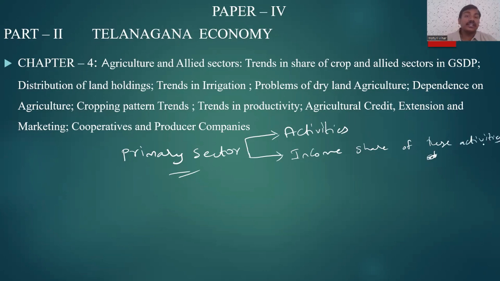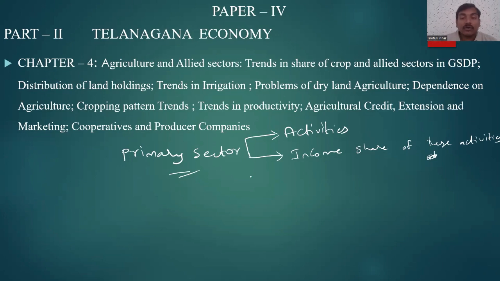For example, fisheries is a part of agriculture and allied sectors. Fruit cultivation is a part of the agricultural sector. Vegetables, crops: we need to focus on the income share of these.